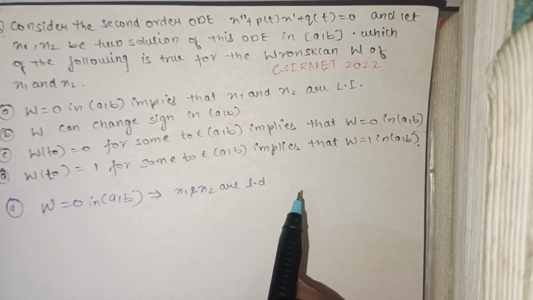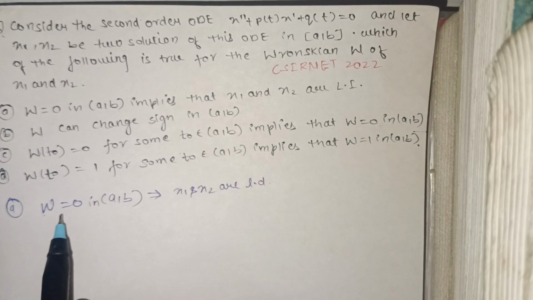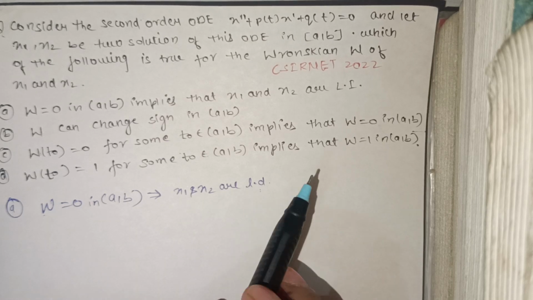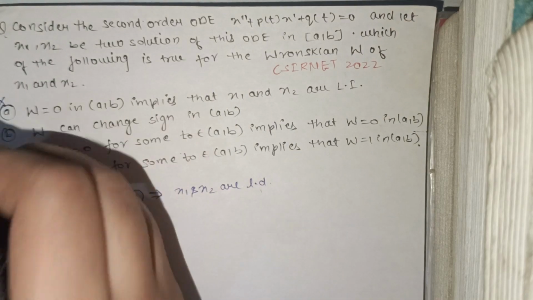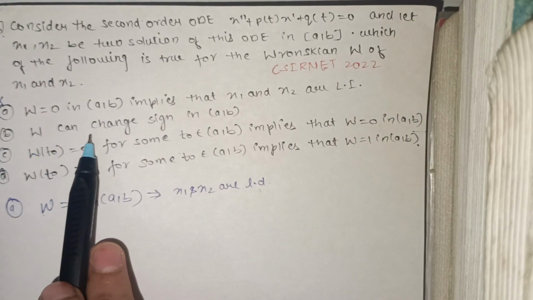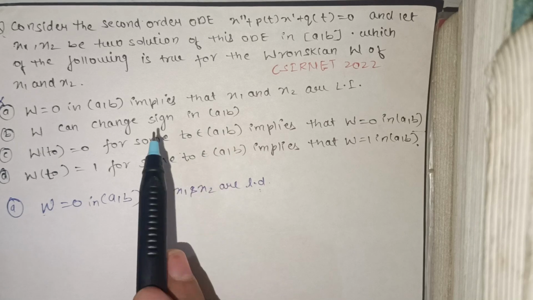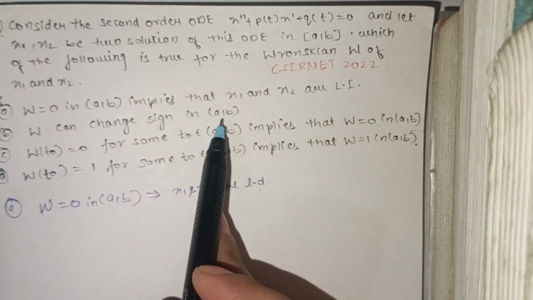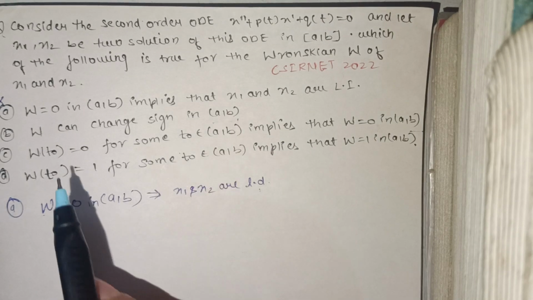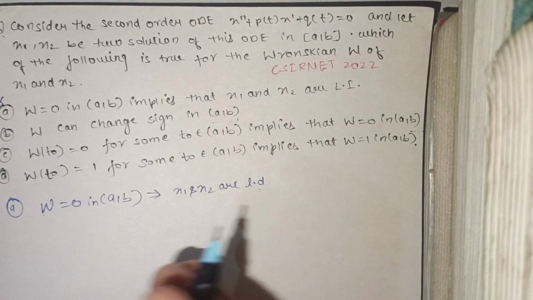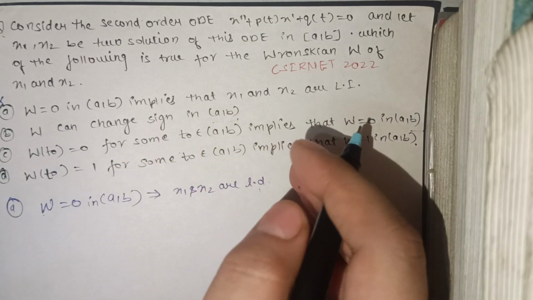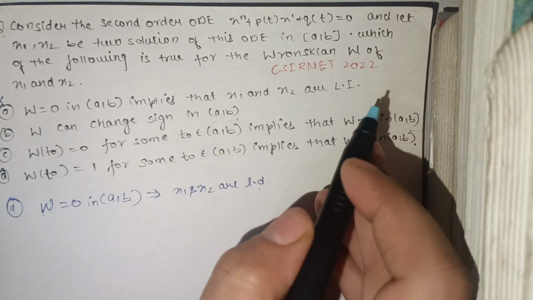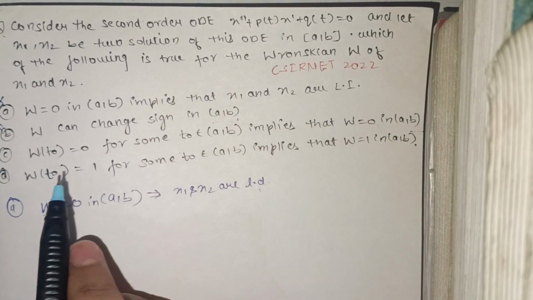In the last video I told you about the Wronskian: if at any point the Wronskian is 0, then the solutions are LD, linearly dependent. It is not LI. So option A is wrong. Second option, W can change sign in (a, b). This is a result: the Wronskian never changes sign in this interval. If the Wronskian is positive, then throughout the interval it is positive. If the Wronskian is negative, then it is negative throughout, and if it is 0, it is 0 throughout. So this option is wrong.